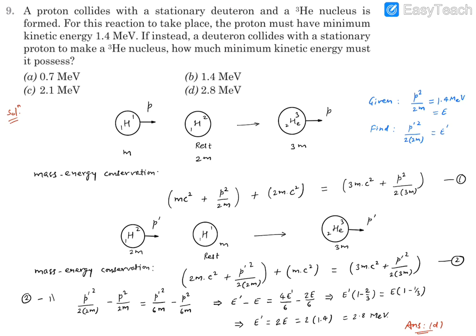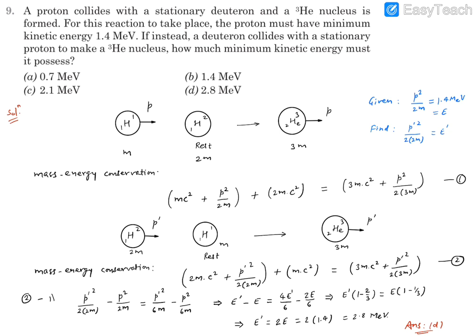So that was the first condition. Here something is known to us. What is known to us? The energy possessed by this proton. That energy is going to be p square by 2m, and that's given to us. This p square by 2m is 1.4 MeV. Let's call this energy E.